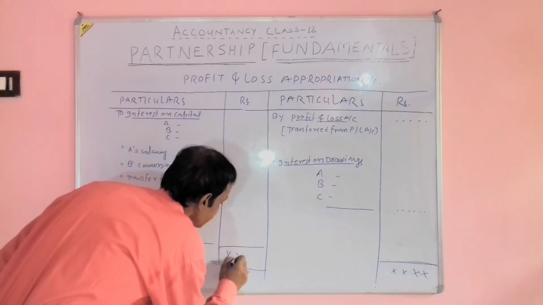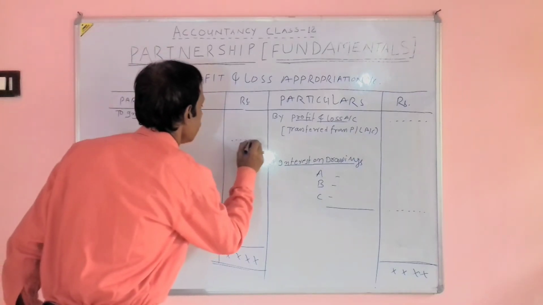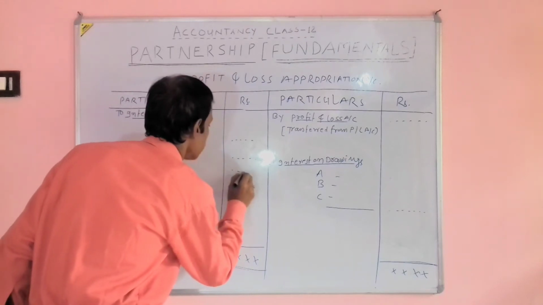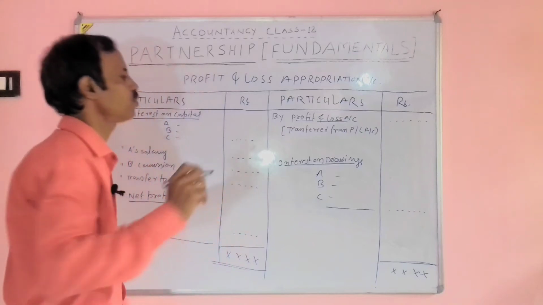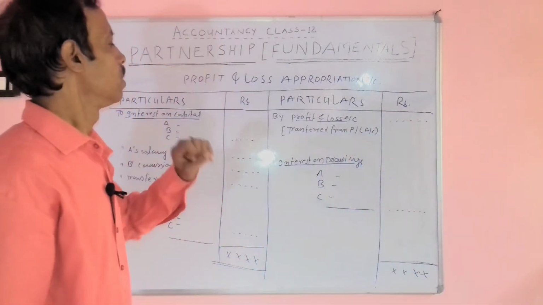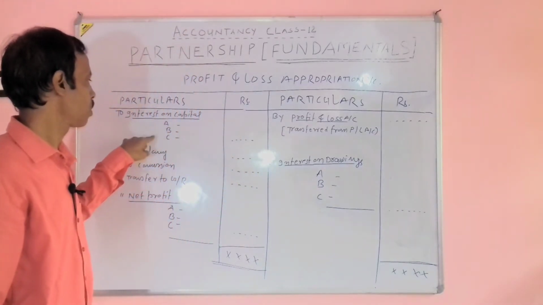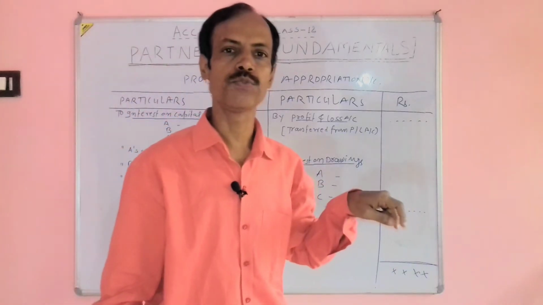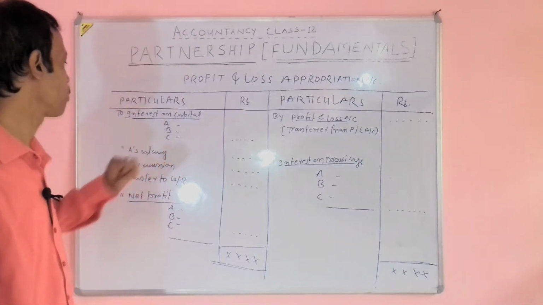Now we will balance the profit and loss appropriation account: interest on capital, partner salary, partner commission, transfer to general reserve and profit, and both sides will be tallied. Now we will calculate interest on individual partners' capital at the rate given in the question, and it will be debited to the profit and loss appropriation account.